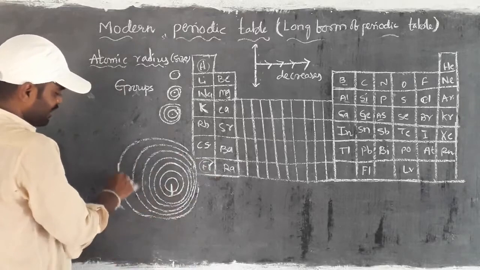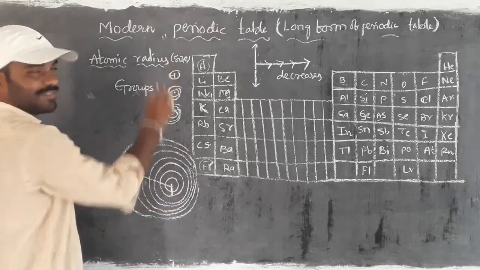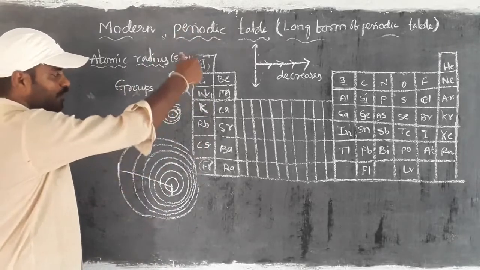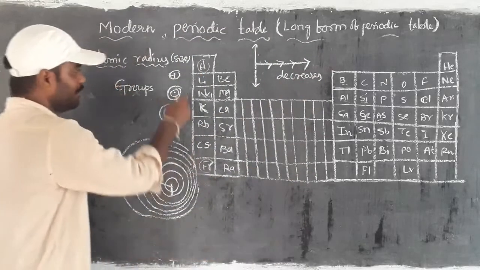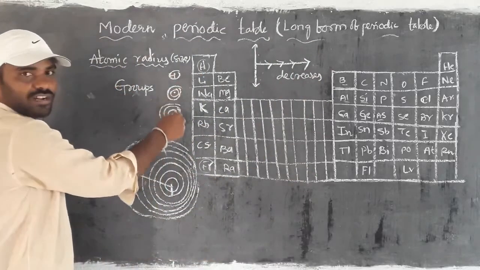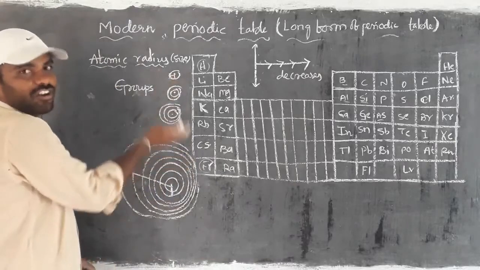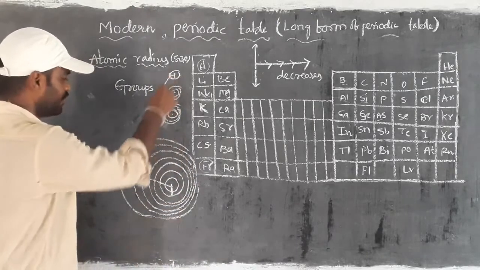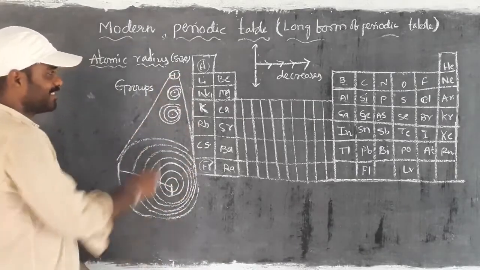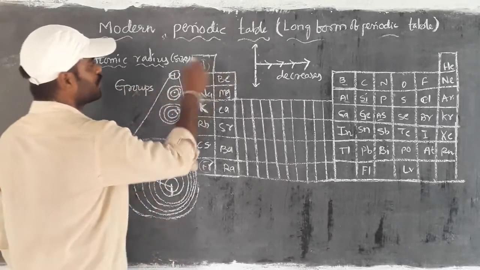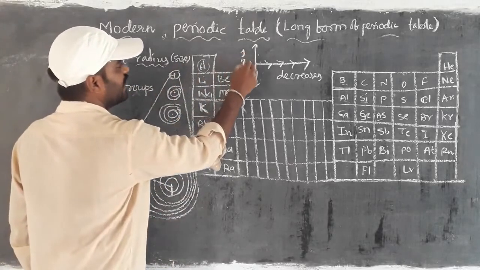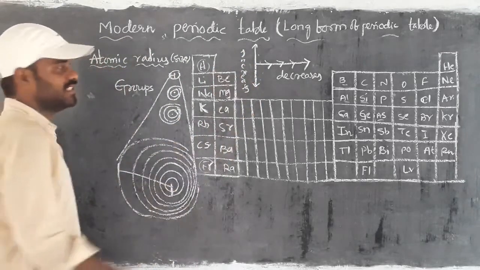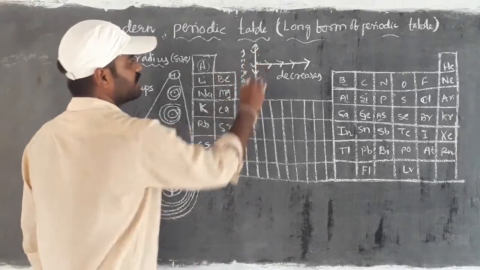Then see, when you are moving from top to bottom in the groups, whatever the group, first group, second group, third, fourth, from one atom to another atom, the shells are added, right? Even though the atomic number is increased, the shells are also added. For that, what happened? Simply the size is increased. In groups, atomic radius increases from top to bottom like this.